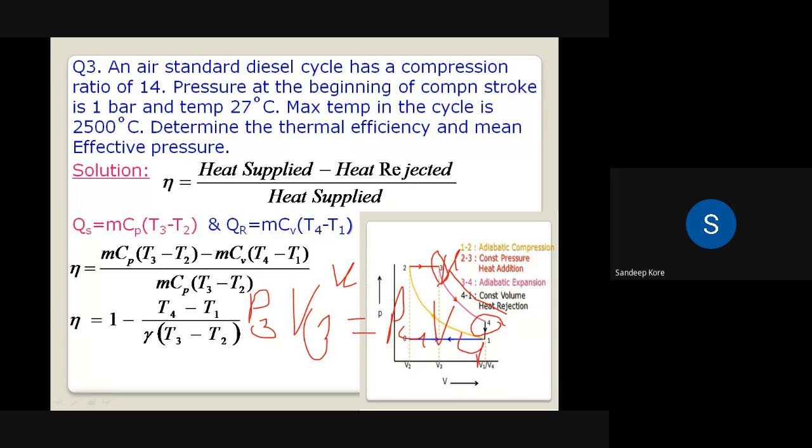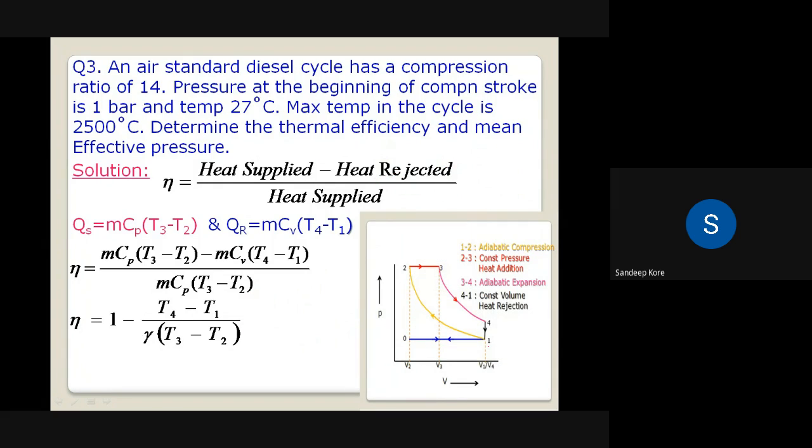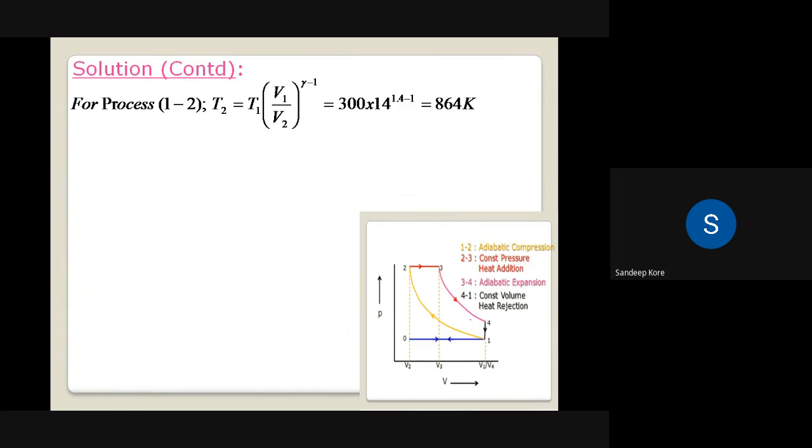Again, we go to process 2 to 3, the constant pressure process. So we can write V2 by T2 is equal to V3 by T3. But again, we do not know V2. So first, we have already found T2.